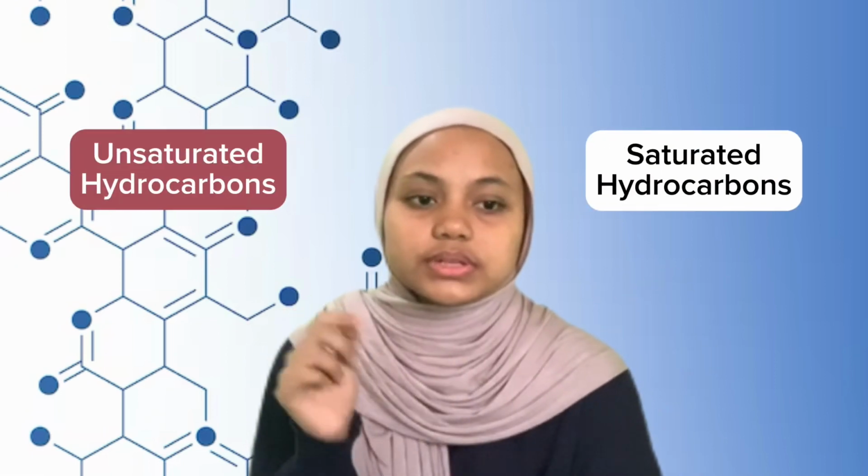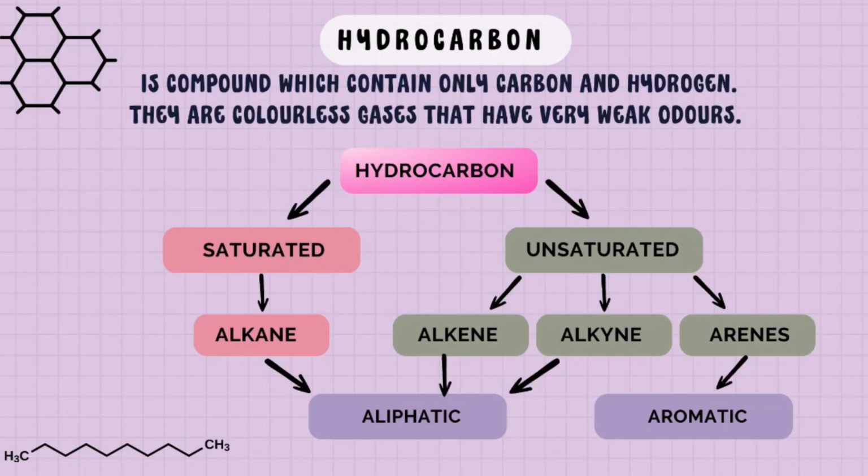This type of hydrocarbon is divided into two, which are saturated and unsaturated. Saturated is alkane, in the aliphatic group, while unsaturated are alkene and alkyne in the aliphatic group, and arenes in the aromatic group.